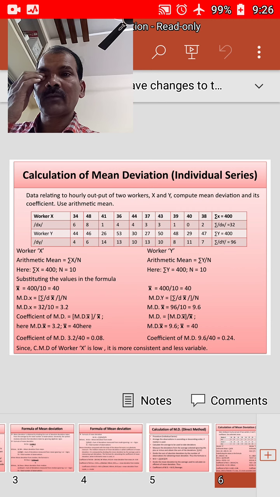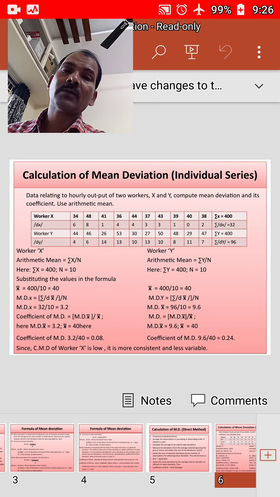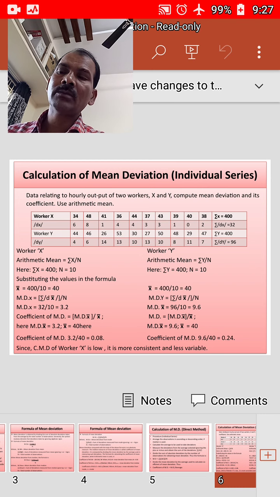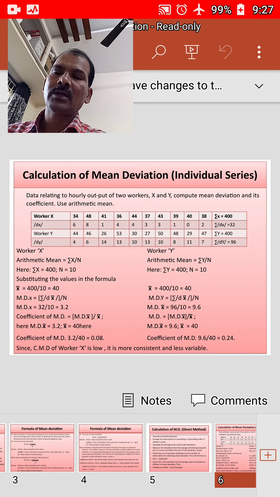Whereas for worker Y, if you calculate, the arithmetic mean for worker Y is sigma y, that is 400 by number of observations 10. Okay, that is also 40 only. The y bar is also 40, we are saying x bar for the sake of it. Okay, x bar of Y workers is 40. Now we will calculate mean deviation from mean.